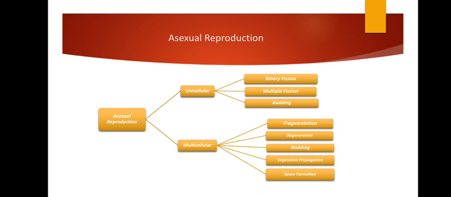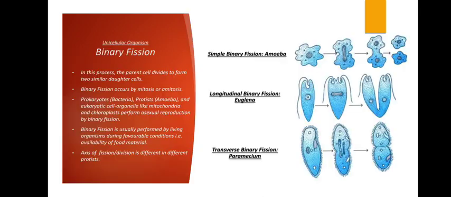And in case of multicellular organisms, meaning the organism is made up of more than one cell, it can reproduce asexually by fragmentation, meaning forming fragments, regenerating a whole new body, budding, forming buds, vegetative propagation, which we'll also look into in detail, and spore formation, meaning through the cells which are called spores. So this is about asexual reproduction in unicellular and multicellular organisms.